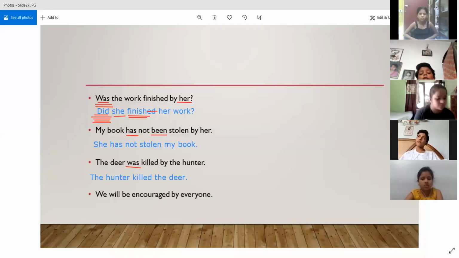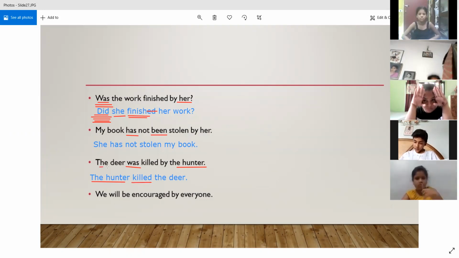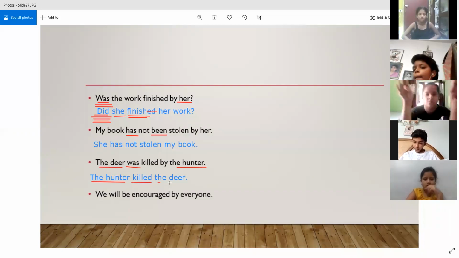So we knew that the sentence is in simple past. Again, we changed the position of the hunter from the object's place in the passive voice to the subject place in active voice. Then we placed killed as it was in simple past. And then the deer that was the subject in the passive voice has been made the object in the active voice.